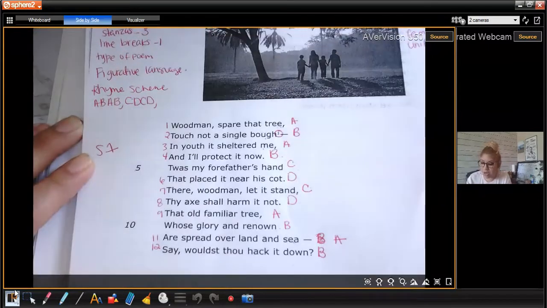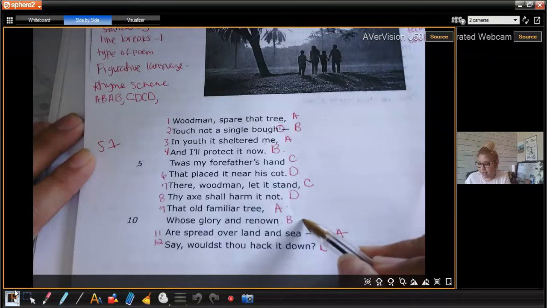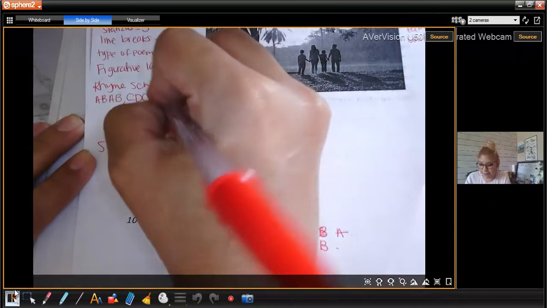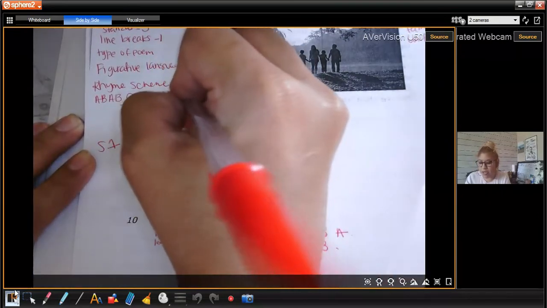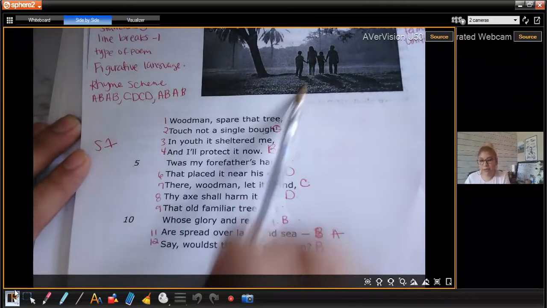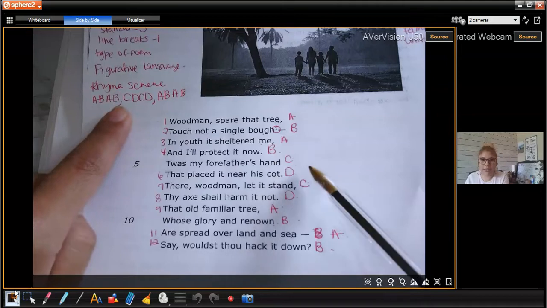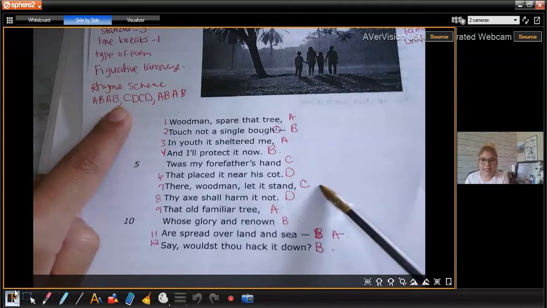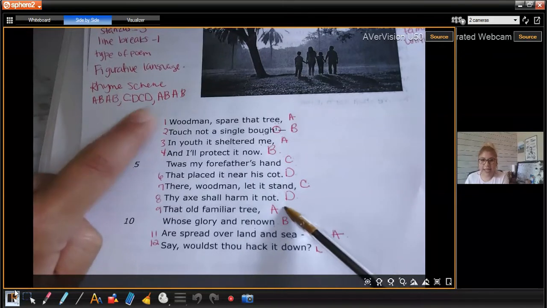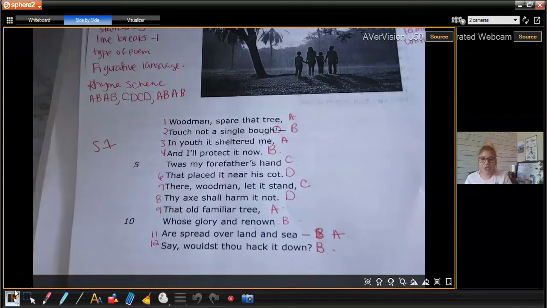So I'm going to put another comma. A, B, A, B. So all I did, boys and girls, is find my rhyme scheme and then write it down. So A, B, A, B, and then I put a comma because it changes family. C, D, C, D, comma, and then again, A, B, A, B. So do we have rhyme scheme? Yes.